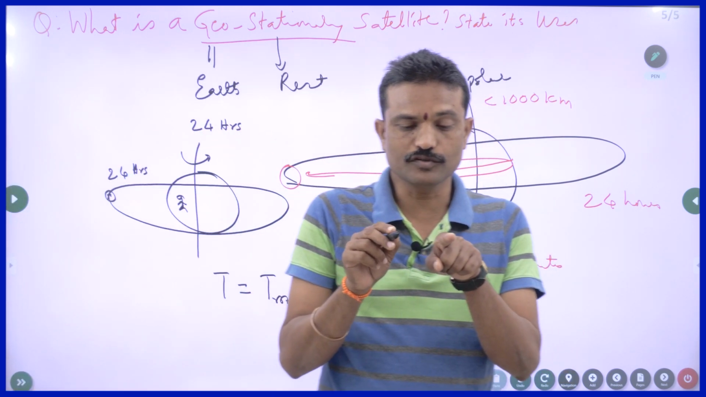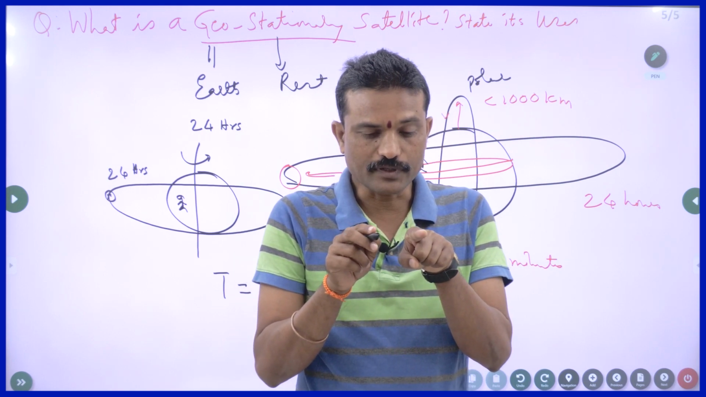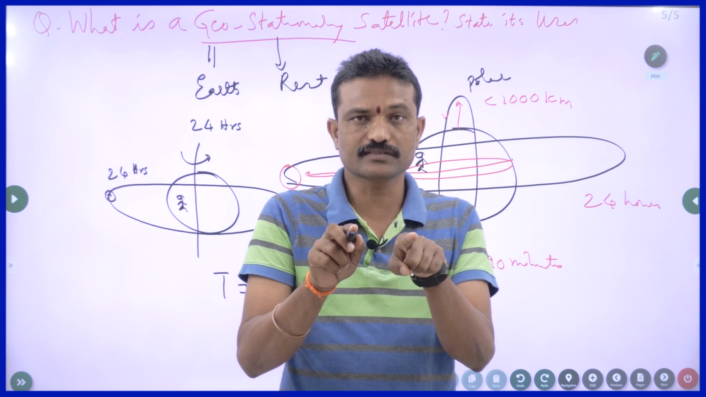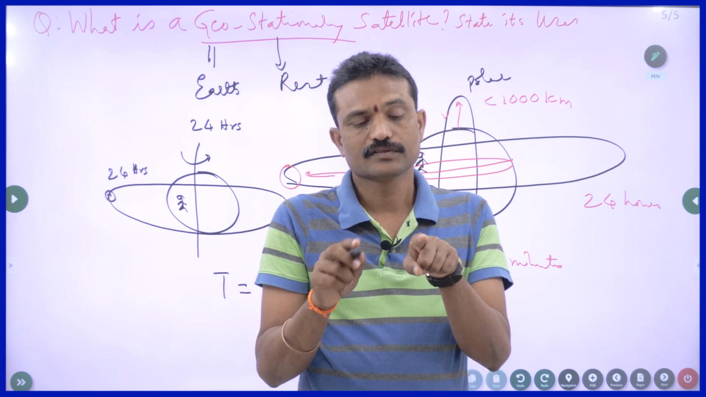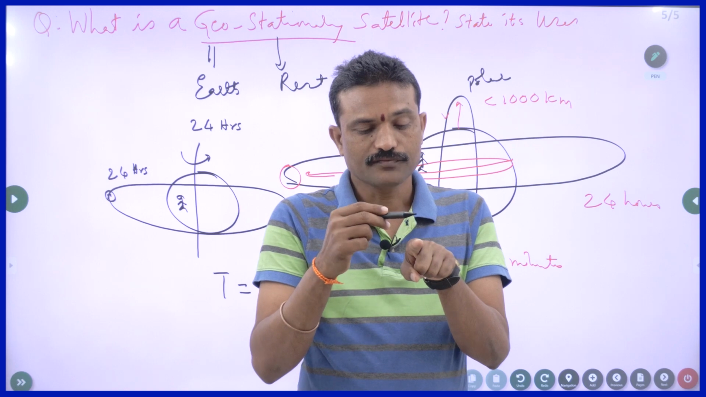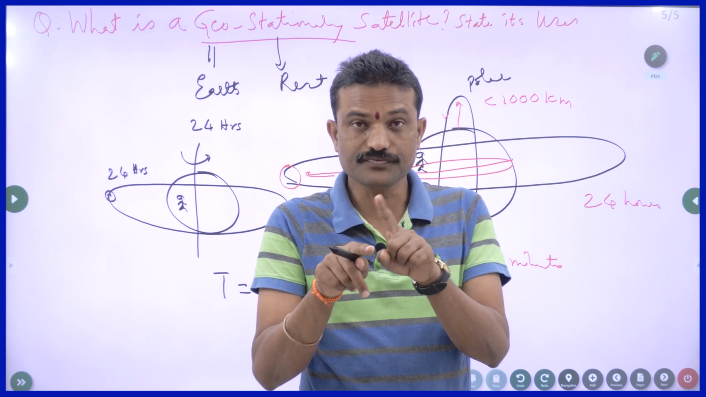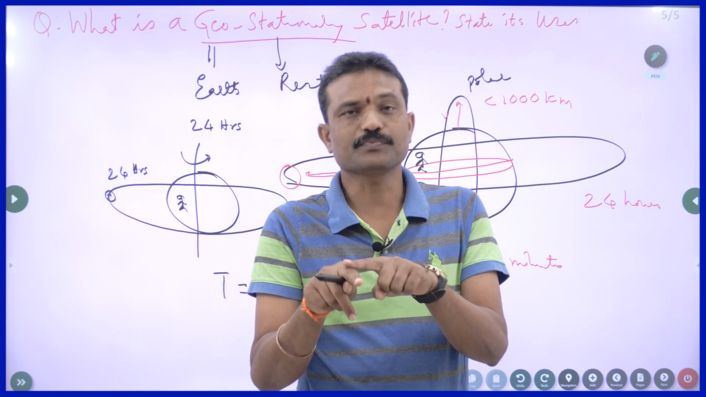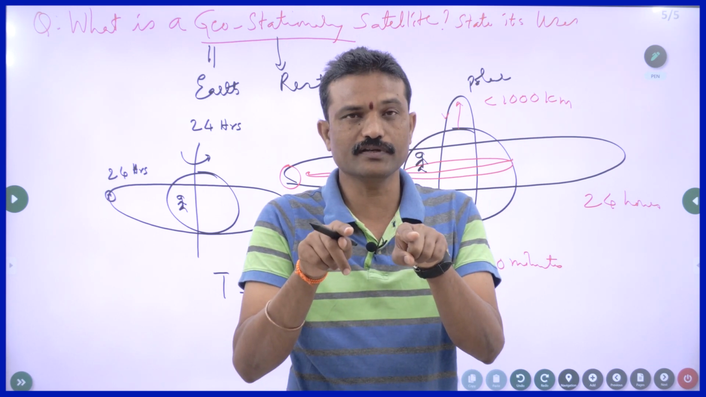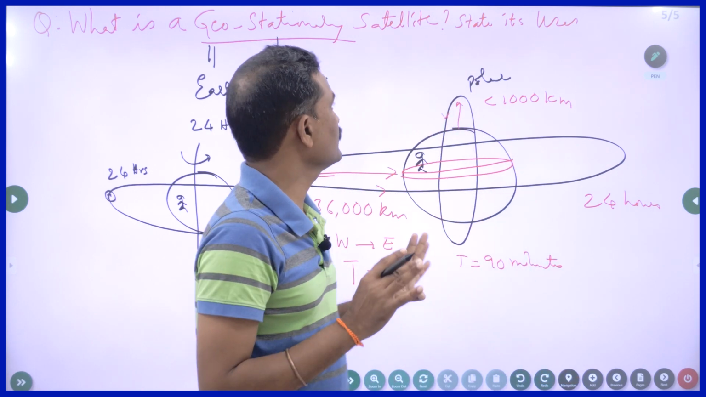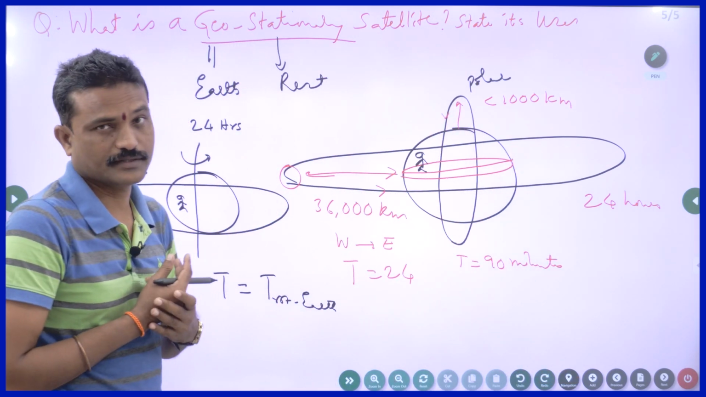Suppose two vehicles are moving on a straight line path with the same speed. This is maintaining 60 and this is also maintaining 60 km per hour. So for this person, the other looks at rest, as if he is at rest. Even for this person also. If we are moving with the same speed, we feel as if we are at rest. That is the reason why it is called a geostationary satellite.